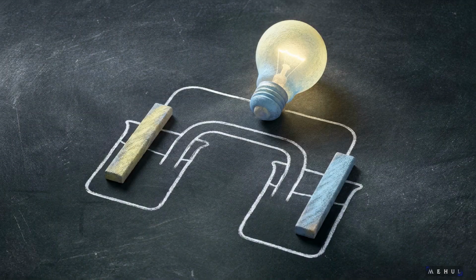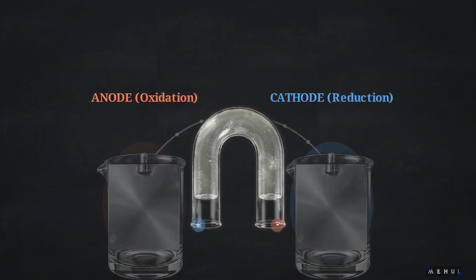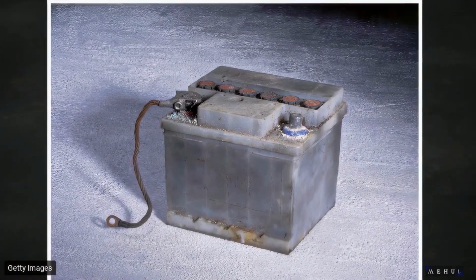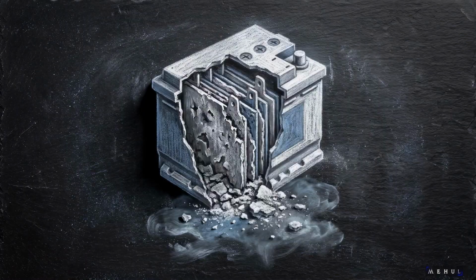To harness that thermodynamic voltage, we construct an electrochemical cell. This requires an anode where oxidation occurs, a cathode where reduction takes place, and an electrolyte to allow ion flow while preventing short circuits. The traditional lead-acid battery demonstrates this through standard galvanic corrosion. The spontaneous redox reaction generates heavy, reliable current, but it physically degrades the internal lead plates over time.